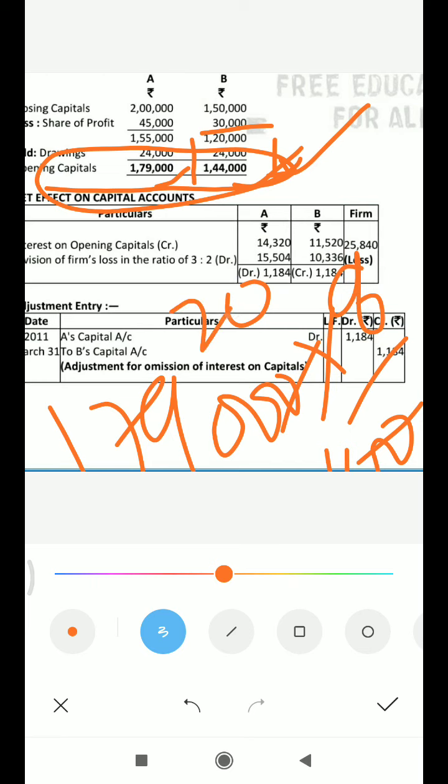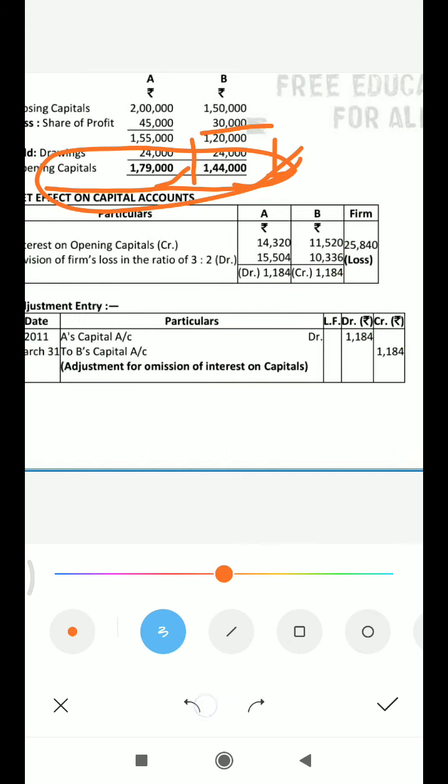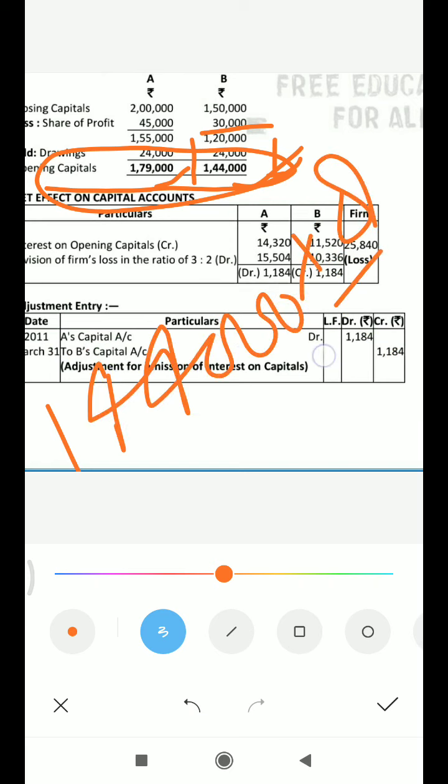So you can calculate, and it will come 14320. So you can see here 14320 of A, and as it is we will calculate for B 11,520, on this amount 1,44,000 into 8 by 100, and it will come 11,520.